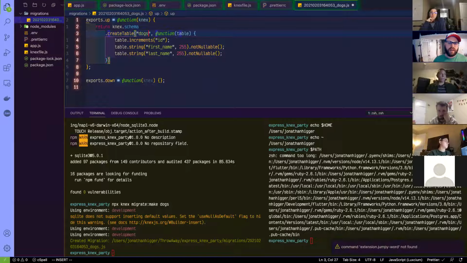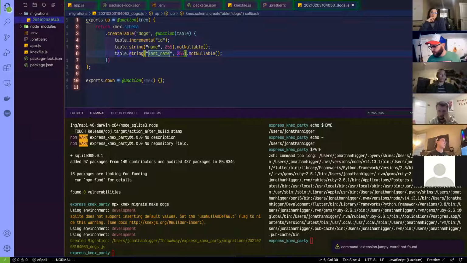So let's make a dogs table. I'm assuming that this is a function table. I'm assuming all that stays the same. I don't really think a dog has a first name and a last name. Like Doomslayer Higger sounds kind of strange to me, but maybe he is that. I don't know. Anyways, cool.